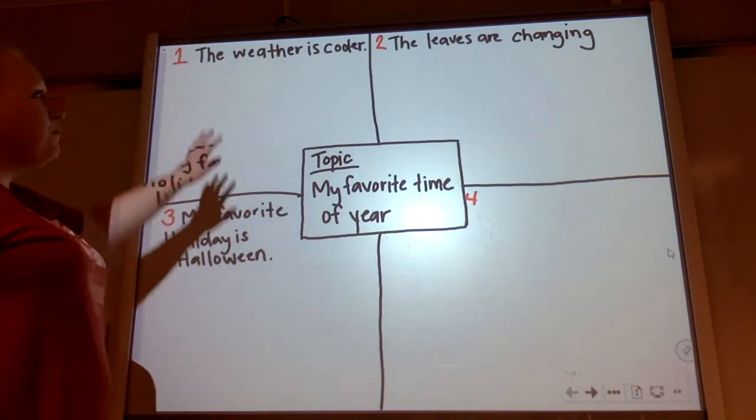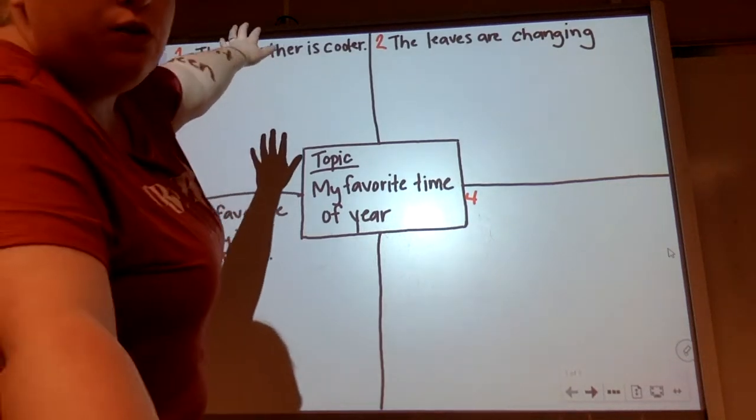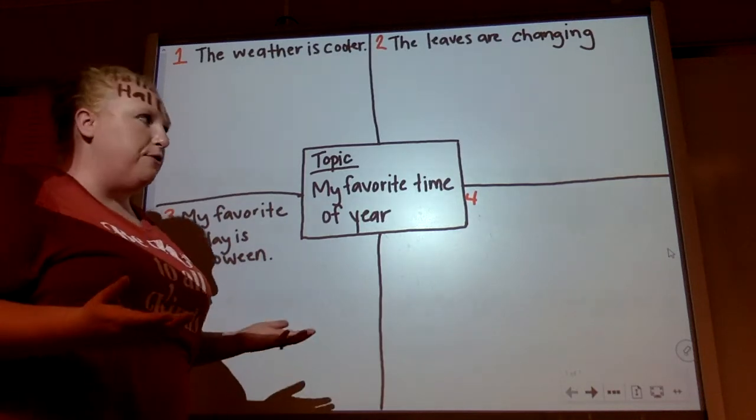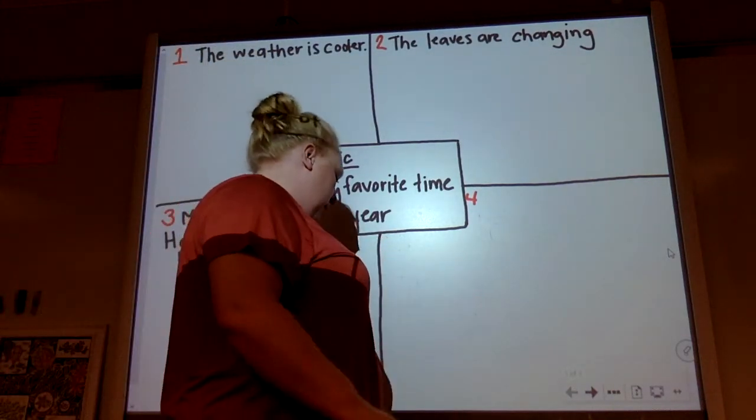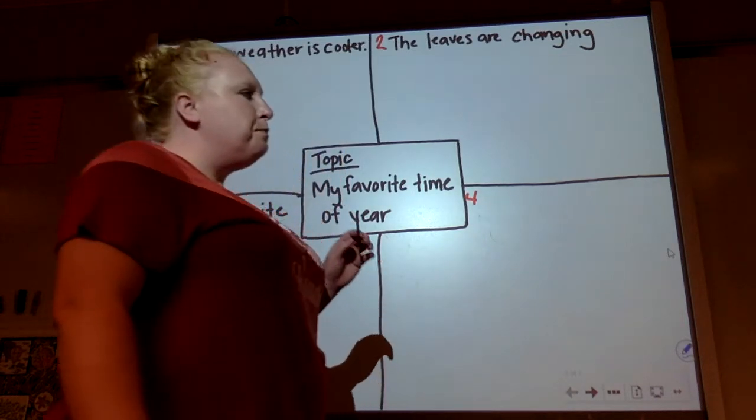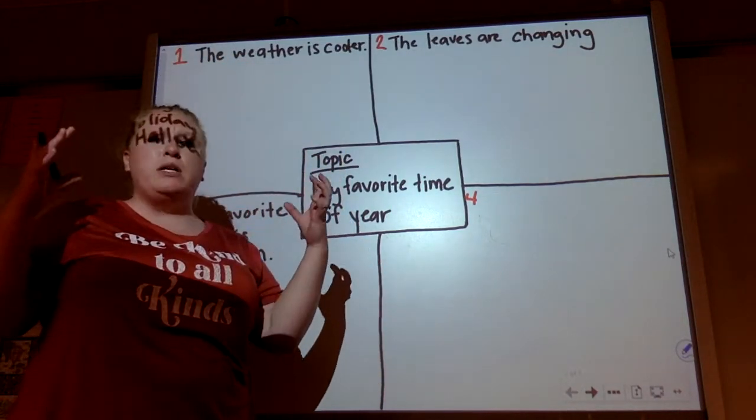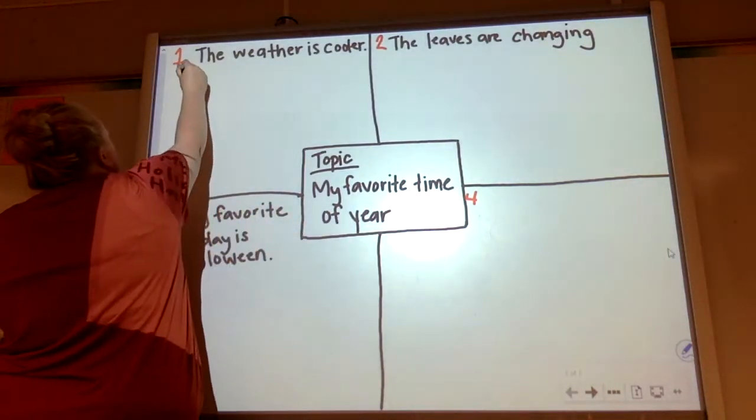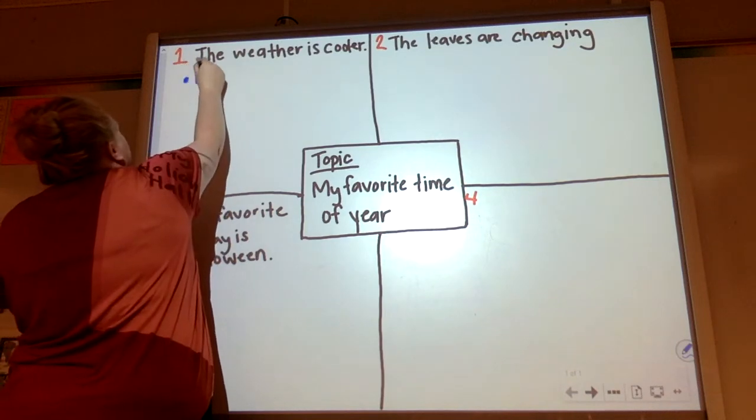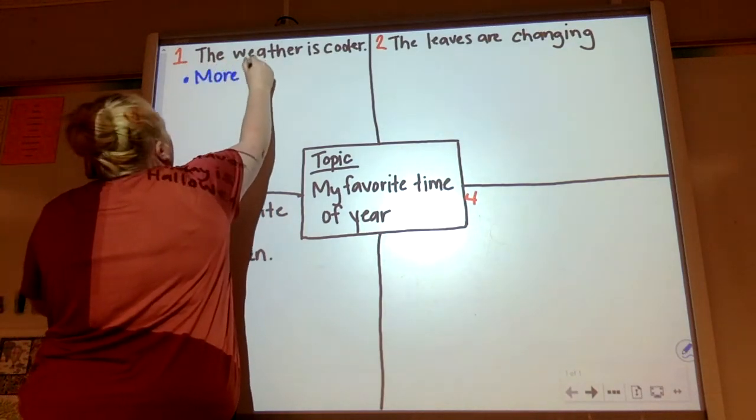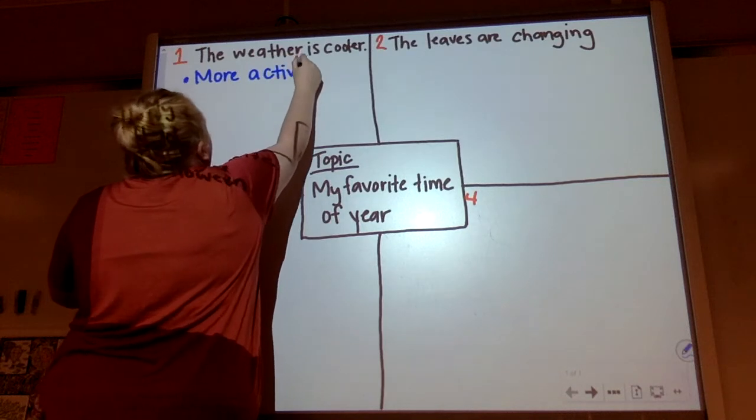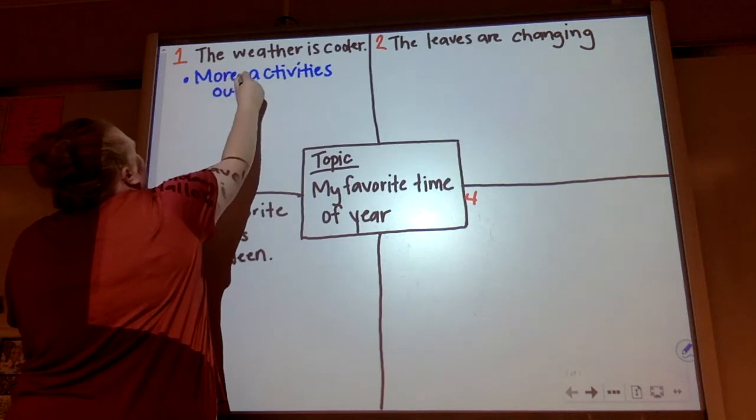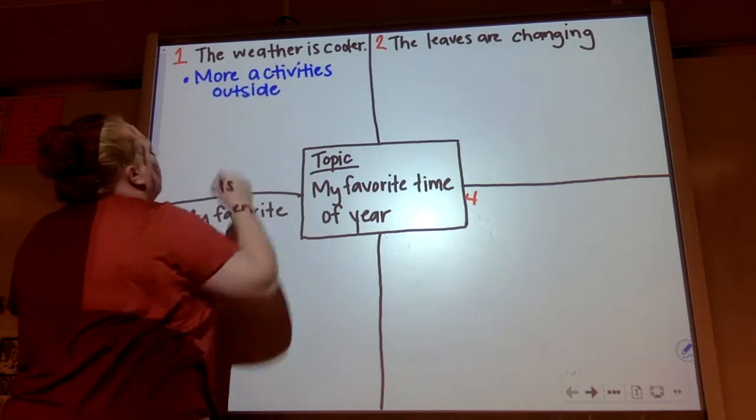All right, so for the first one, I have the weather is cooler, okay? The weather is cooler. That's a fact. In the fall, the weather cools off a bit. If you've been outside, you know this, okay? So I'm going to add 3 more reasons or more detail to this, okay? So the weather's cooler, which means we can do more activities. More activities, okay, outside. More activities outside. Okay, so that's the first part to that.